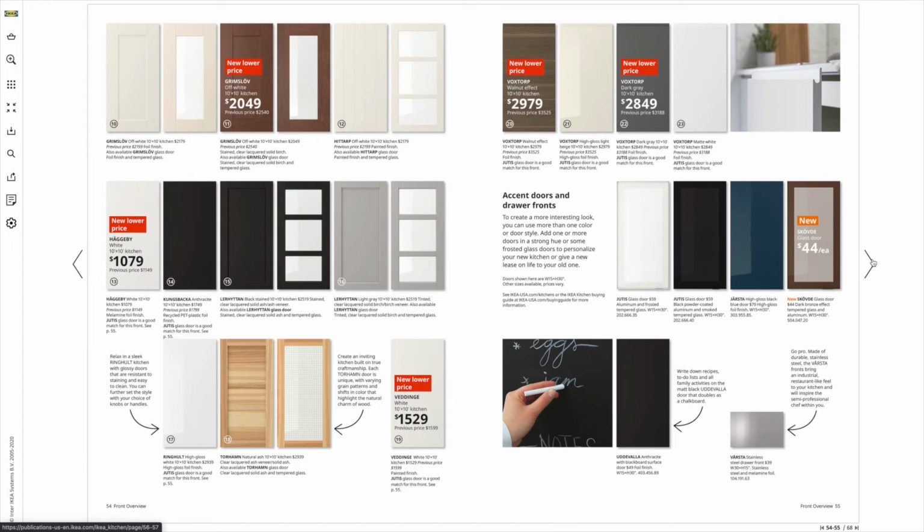It's really a clunky way of comparing prices. Just think that you're comparing apples to apples here. So as you're looking here at page 54, you can see the Grimslov Off-White kitchen is $20.49 and the Hageby White kitchen is $10.79. That'll just give you an idea as to which door is going to be more affordable.